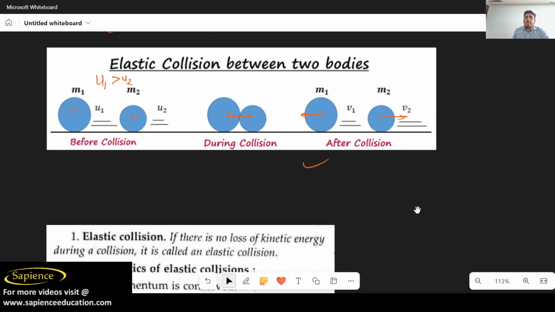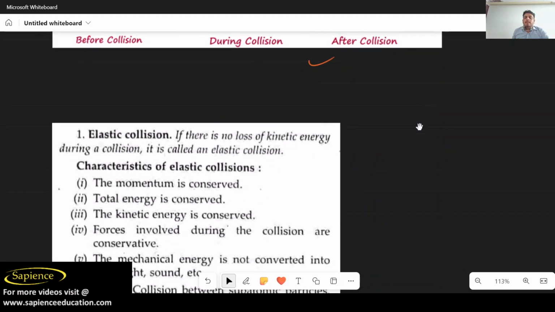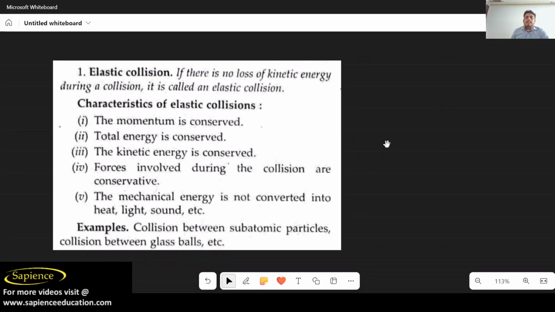So, if you want a proper definition, you can write it from here. What is elastic collision? If there is no loss in kinetic energy during the collision. For example, if an object is colliding with another object, there is usually a certain loss in the kinetic energy. But if there is no loss in kinetic energy during the collision, then it is called an elastic collision.